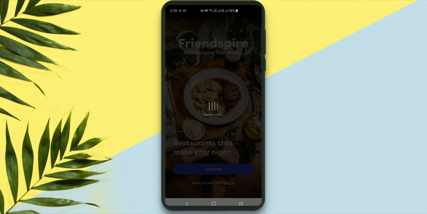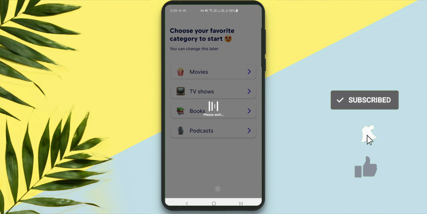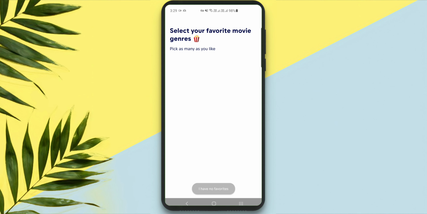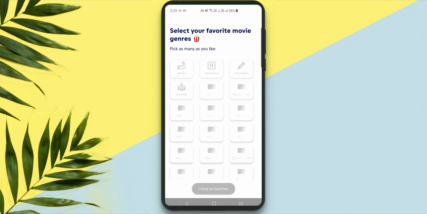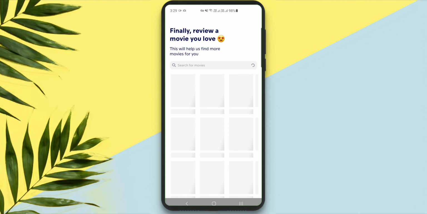So this is what the app looks like. All you have to do first is sign up with your Facebook or Google account. And as we signed up, you can see here, choose your favorite category to start. Let's see, movies, TV shows and books, podcast. I'm gonna select movies. I want to see, select your favorite genre, and there are a lot of genres. Okay, I'm gonna select the first 4-5: action, adventure, animation, comedy, crime, drama.